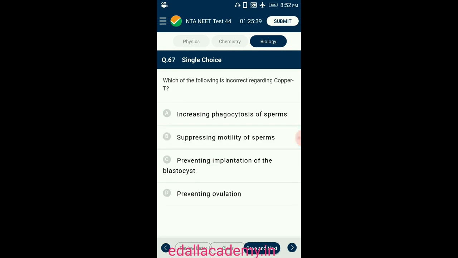Question number 67. Which of the following is incorrect regarding copper T? Intrauterine device, a contraceptive inserted by doctors or expert nurses in the uterus through the vagina. Copper releasing IUDs such as the copper T increase phagocytosis of sperms within the uterus, and the copper ions released suppress sperm motility and the fertilization capacity of sperms. Ovulation is controlled by follicle stimulating hormone and luteinizing hormone. Copper T does not prevent ovulation. So the answer for this question is option D, preventing ovulation.